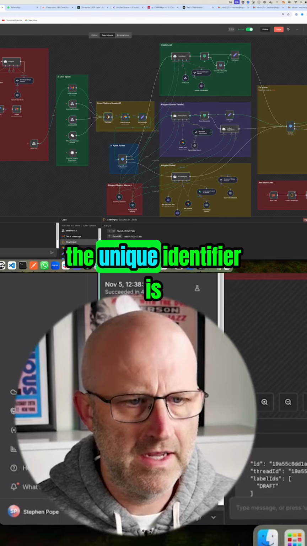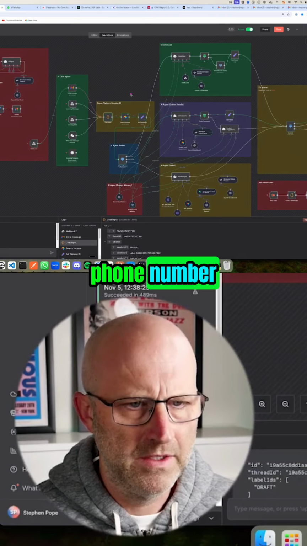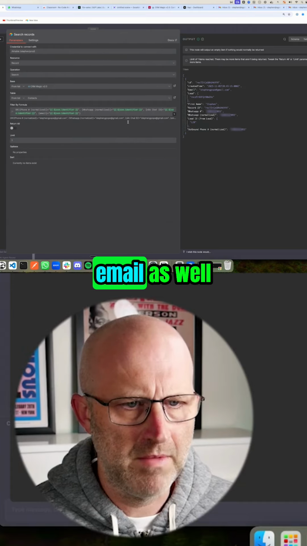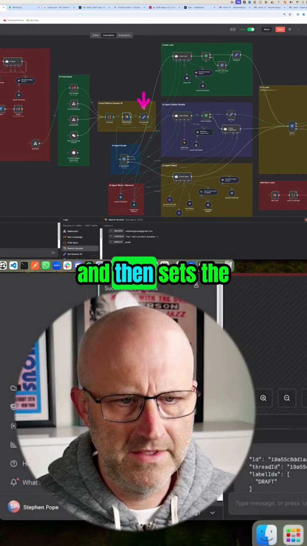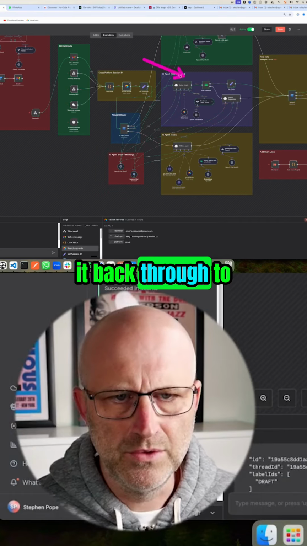This time here, the unique identifier is going to be the email because it's coming from email. We don't have a phone number. And so when it searches the lead, it's going to use the email as well. It finds the lead and then sets the session ID as the email, and then it passes it back through to the agent.